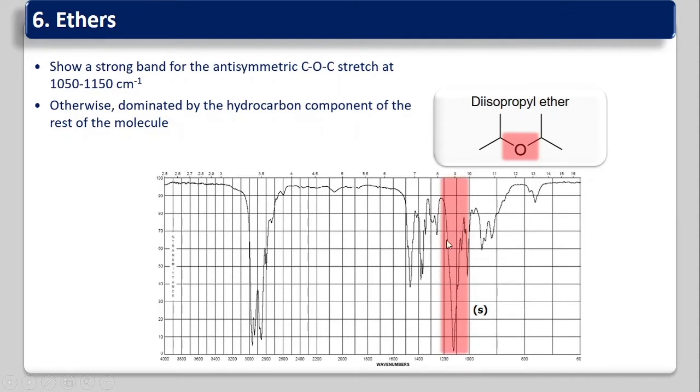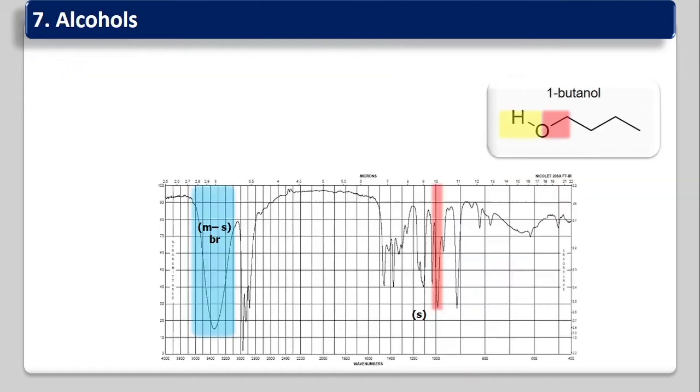There are carbon-carbon single bonds here, but the ether C-O-C bond can be identified by the strong band, otherwise dominated by the hydrocarbon component of the rest of the molecule. So at 1050 to 1150 centimeter inverse, this C-O-C or C-O bond absorbs IR radiation.